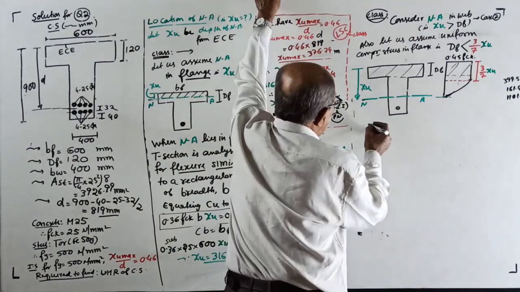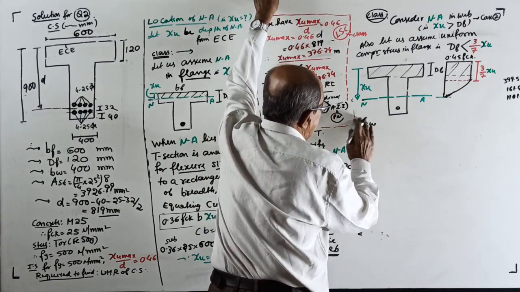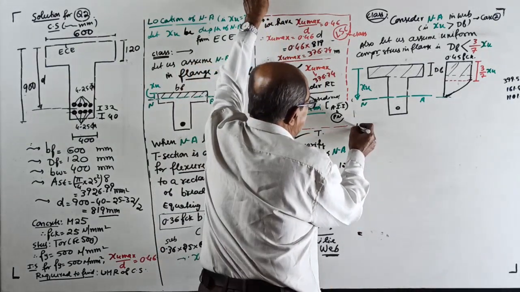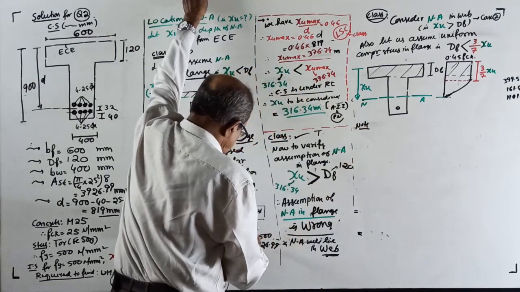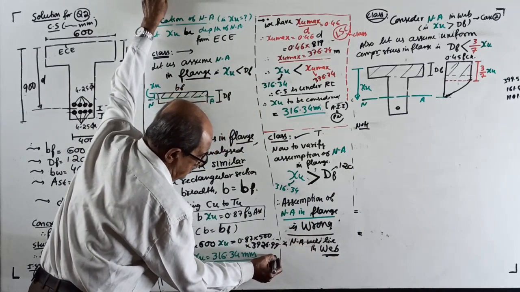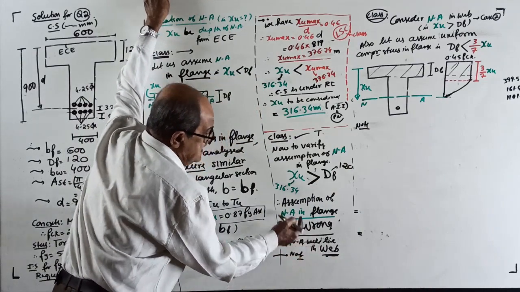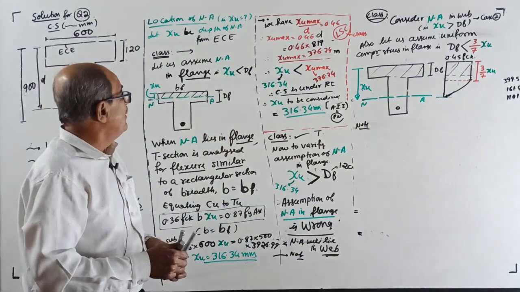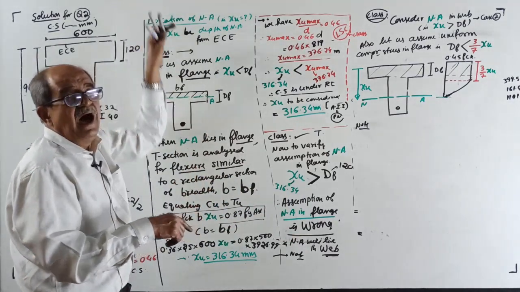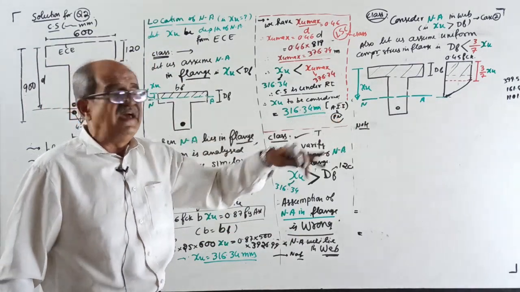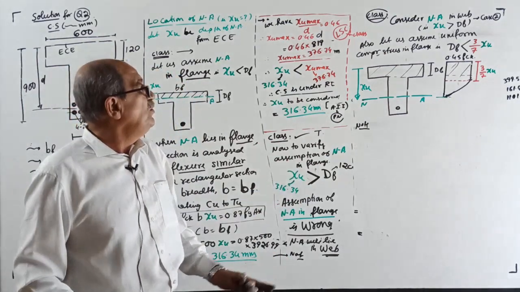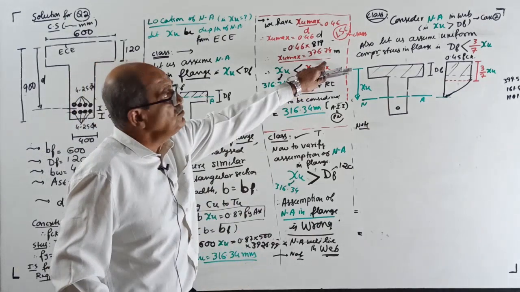Okay, now write. Equating. Make a note once again. One more note. Previous one note you write here. Important: do not take XU equal to 316.34. You should write here, one note. Since our assumption is wrong, the value of XU calculated considering neutral axis in flange is also cancelled because a new equation is there. So all previous calculations get cancelled. Everything is a fresh calculation, but XU max will remain the same.